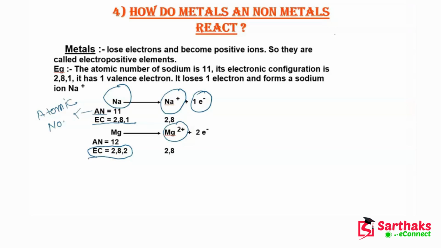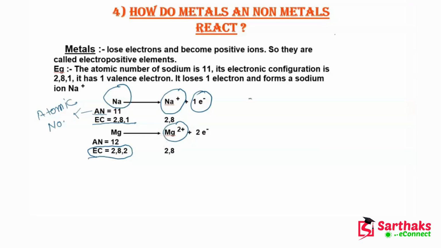On sodium there is a +1 charge because sodium donated only 1 electron and magnesium donated 2 electrons. So that's why this will become +2. Now these two are cations, the positive ions. After understanding this, let's move on to the next slide.